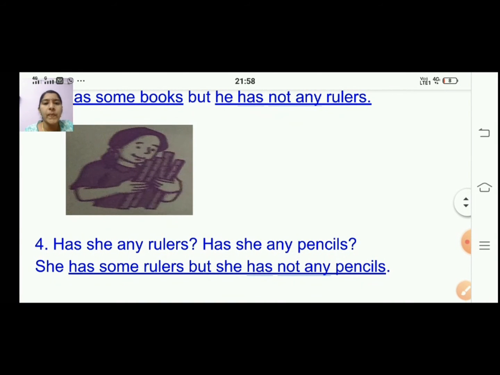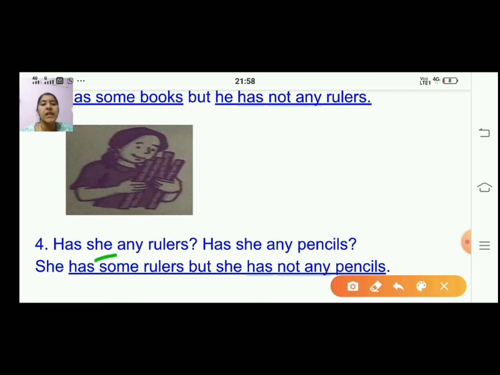You can see the picture. She is having some rulers there, right? So what will be your answer there? Has she any rulers? That is the question. Has she any pencils? Your answer will be she has some rulers but she has not any pencils.